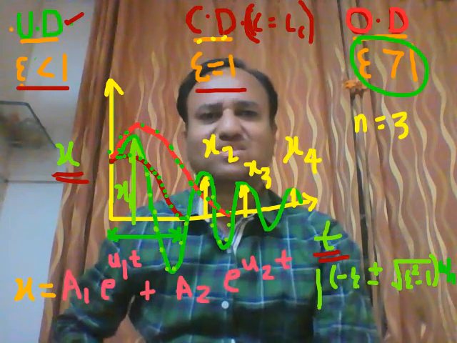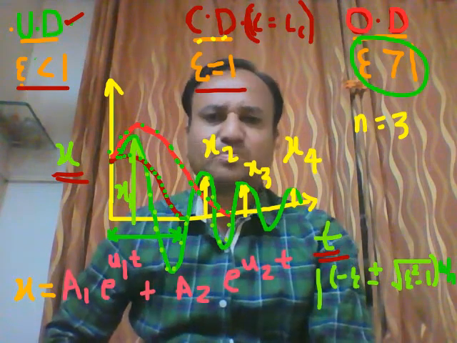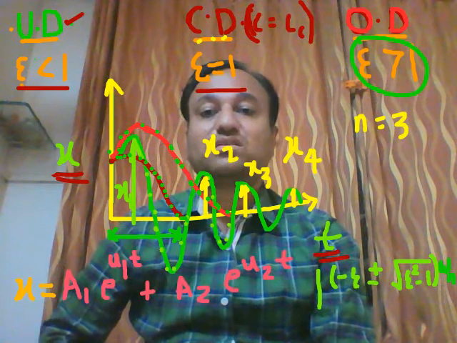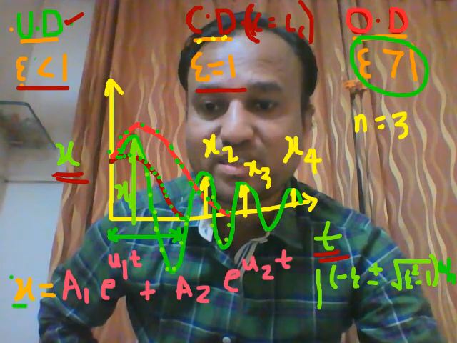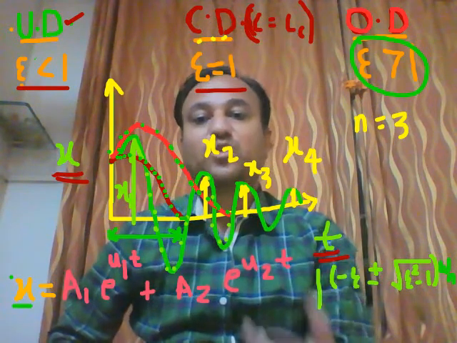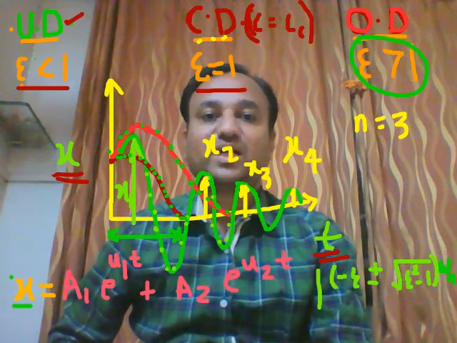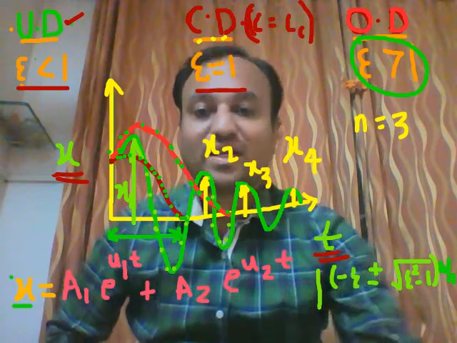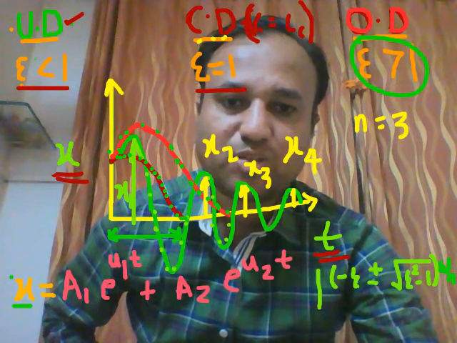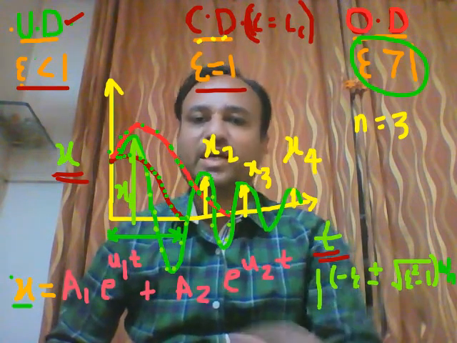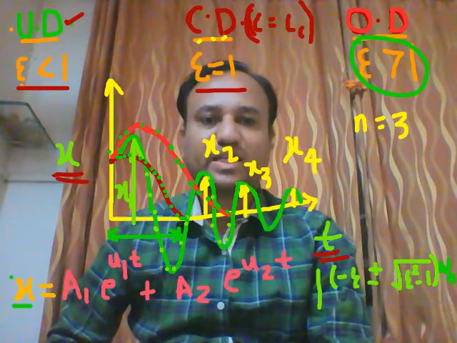So in structures, generally epsilon is greater than 1. Structure, superstructure, okay. So the generalized system equation. See student, x is the amplitude or displacement. So the generalized equation for underdamped, overdamped and critically damped systems. I am writing down, student, x is equal to a1 e raised to u1 t plus a2 into e raised to u2 t. Two vectors I have considered, having amplitudes a1 and a2.